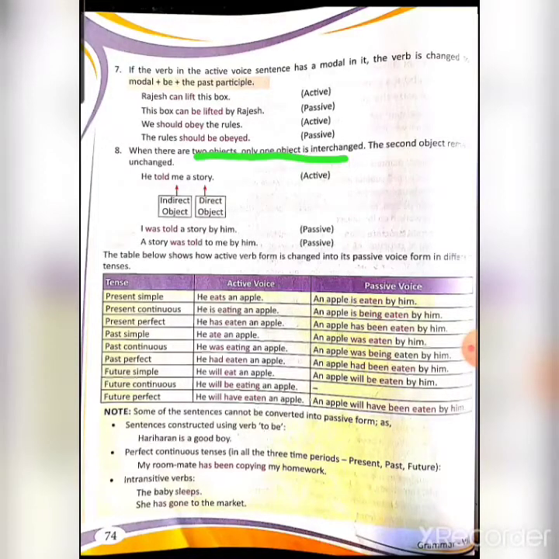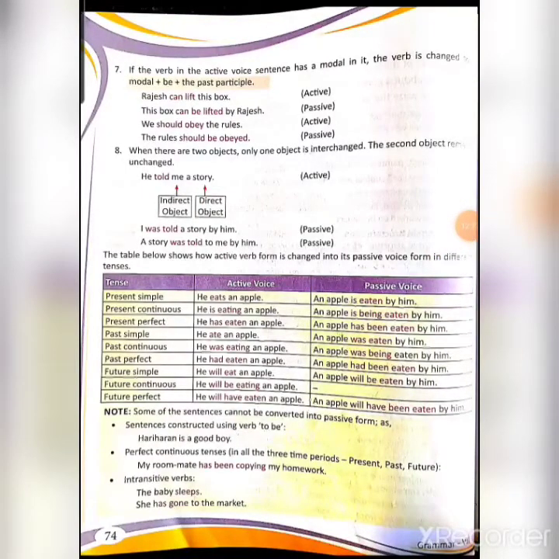Now the table below shows how active verb forms are changed into passive voice forms. It's different in different tenses. Now, tenses we have done in the last video. So we have covered all the tenses here, like simple present, present continuous, present perfect, past simple, past continuous and past perfect, and simple future, future continuous and future perfect. We have left all the perfect continuous tenses. So here are the 9 forms of tenses. So let us understand how we change it into active and passive voice.